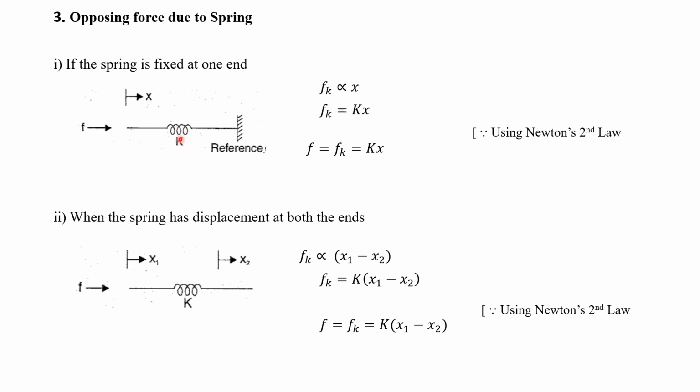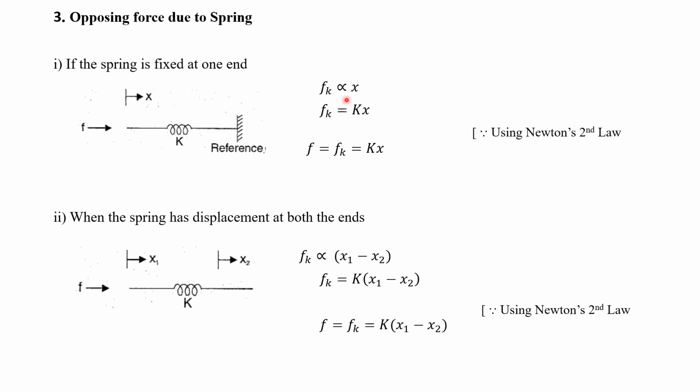So there will be a single opposing force due to elasticity effect, that is represented by F suffix k. All the opposing forces will be represented by a small letter, that is small f suffix small k. So now here at the free end we are applying a force F. This will be opposed by the opposing force due to K, that is represented by fk.